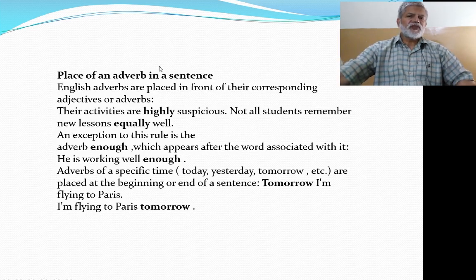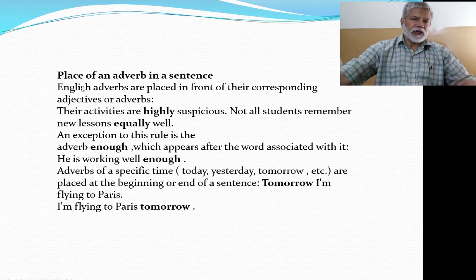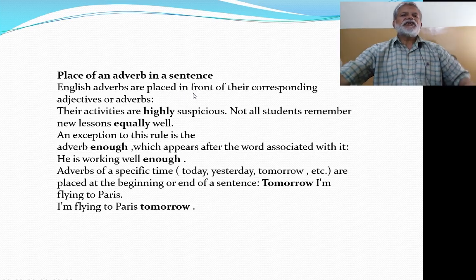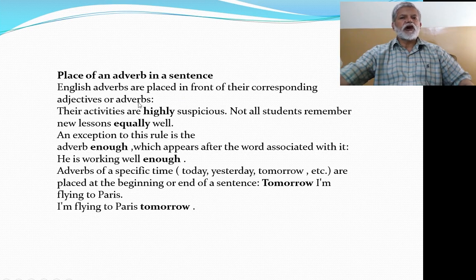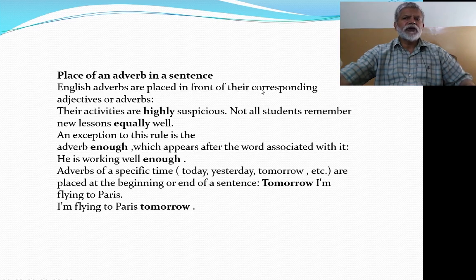Next, the place of an adverb in a sentence. Where to place an adverb? English adverbs are placed in front of their corresponding adjectives or adverbs, the related ones. So English adverbs are placed before the adjective or adverb they are qualifying.